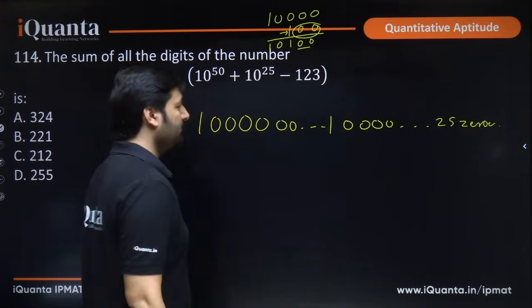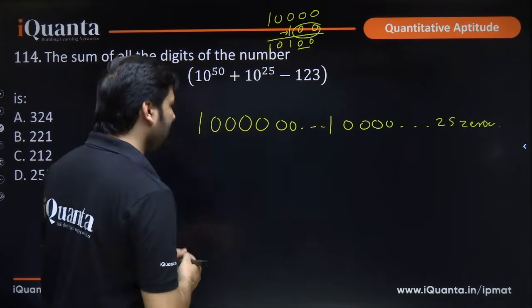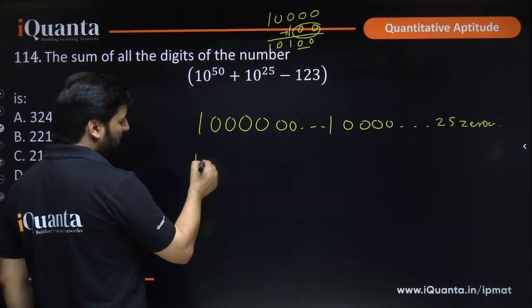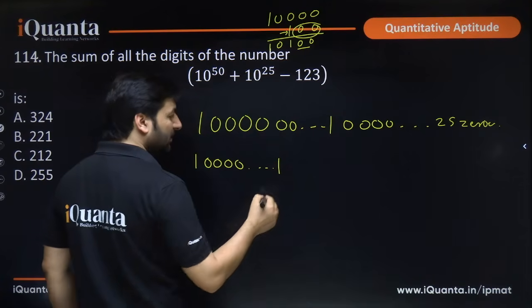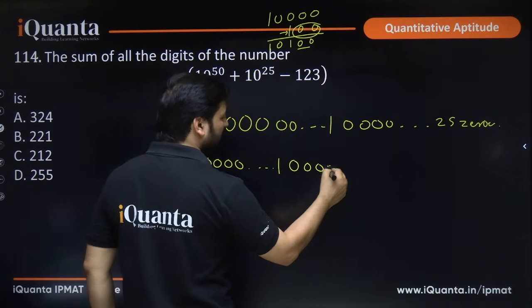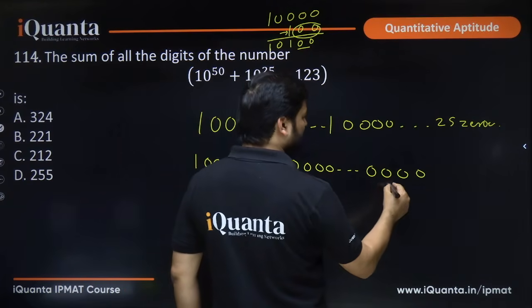Yes or no? And from this you are actually subtracting what? 123. So see, how is this number going to become? So many zeros first, then 1, and then we'll have 25 zeros ending something like this. Yes or no? And from that I have to deduct 123.